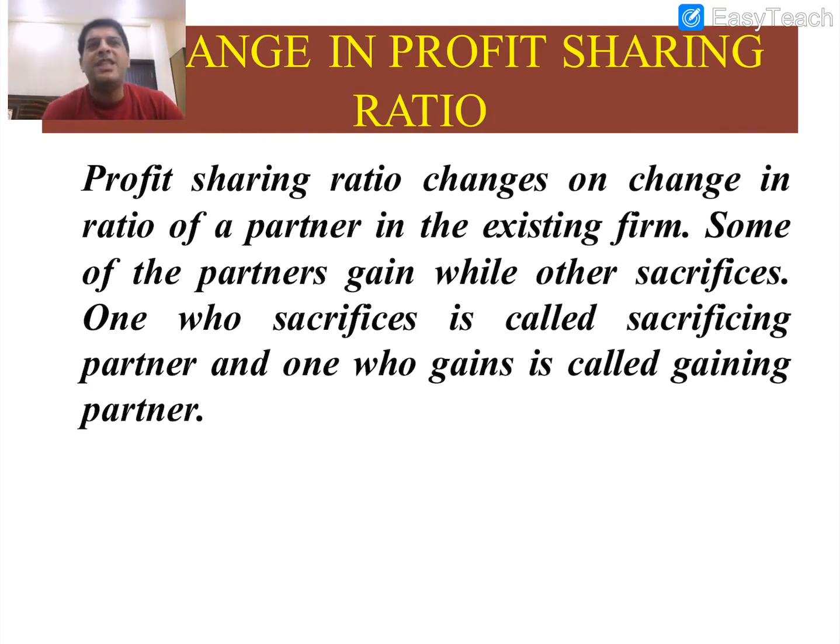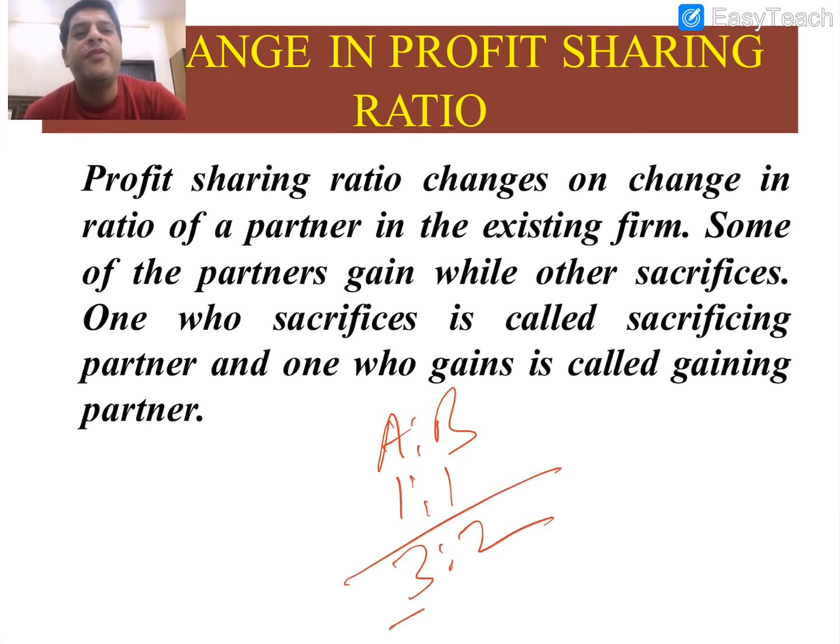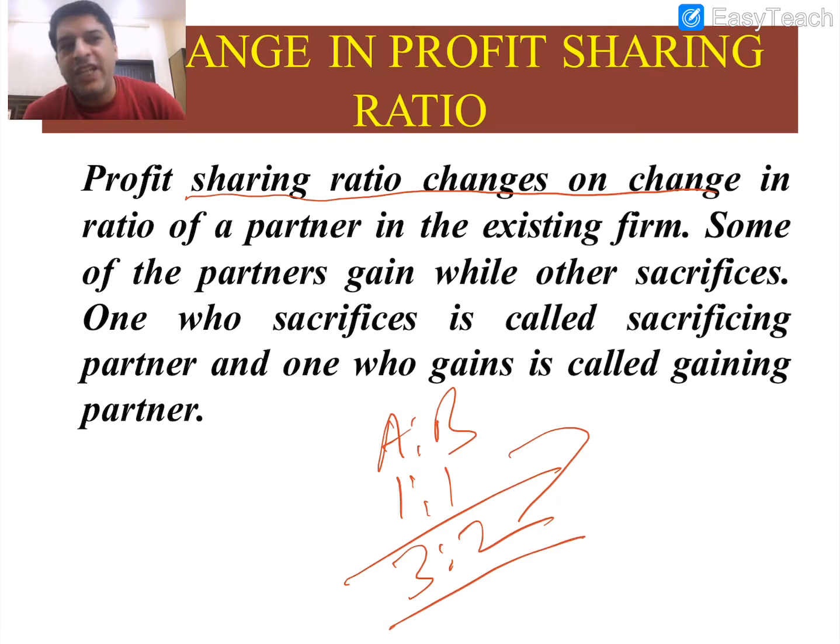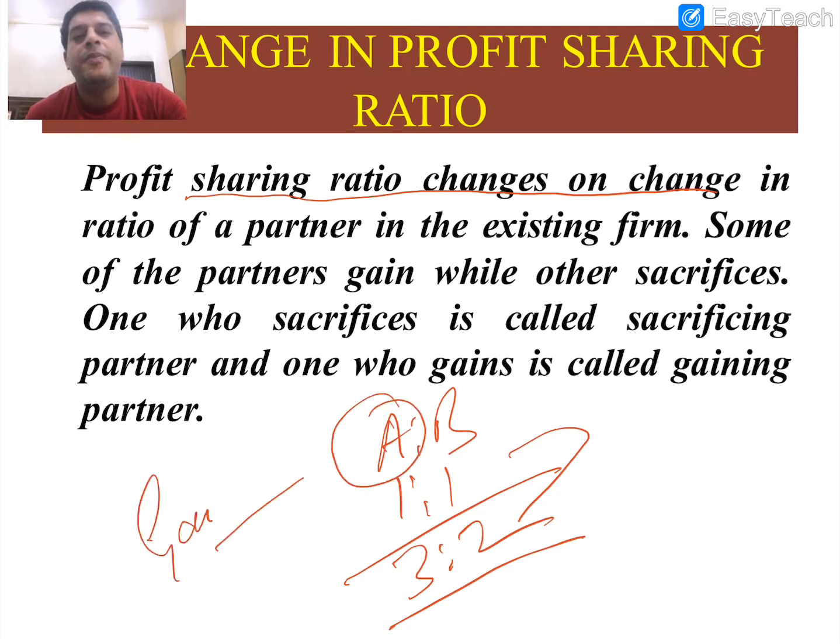Now, what is change in profit sharing ratio? When the ratio among the partners changes, profit sharing ratio changes. Earlier, as I told, A and B were sharing in the ratio 1:1, and now they are sharing profits in the ratio of 3:2. The ratio is changed. Some of the partners gain while others sacrifice. Now in this case, A is gaining and B is sacrificing.